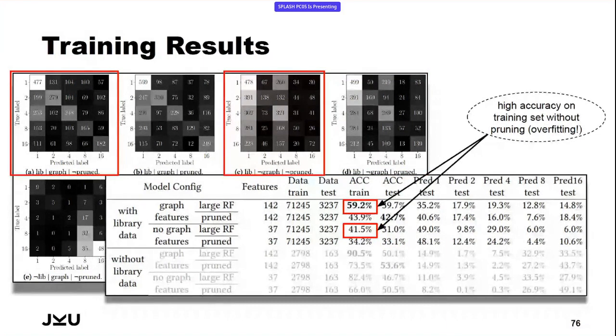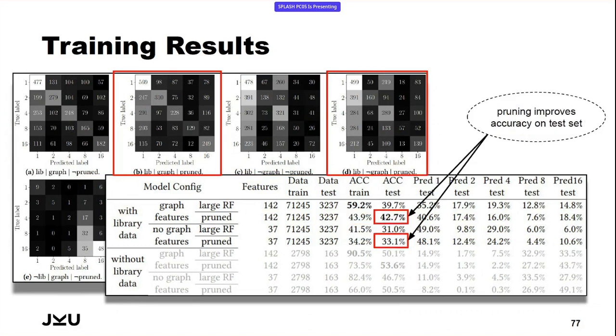We also tested on the training data, just for the sake of having statistics here. We wouldn't do that actually. But as you can see, when using a large random forest without this tree pruning, the accuracy on the training data is kind of high because we have this overfitting. On the other side, when pruning the trees, the accuracy on the test data, on the unknown data, becomes better, which also makes sense because overfitting is reduced and the model better generalizes to new and unseen data.